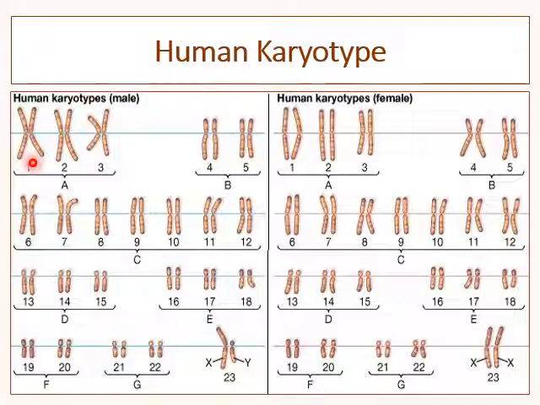Right from chromosome pair number 1 to pair number 22, all the 22 pairs are the same in both male and female. Hence, they are considered autosomes, while pair number 23 is considered the sex chromosome pair, which is distinct in male and female, that is XY in male and XX in female.